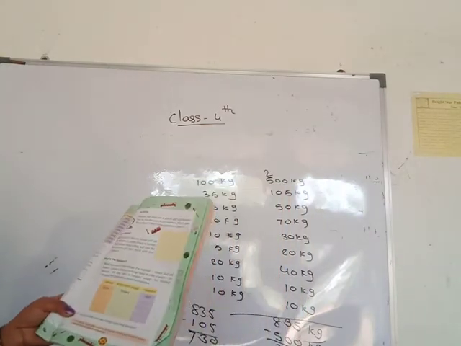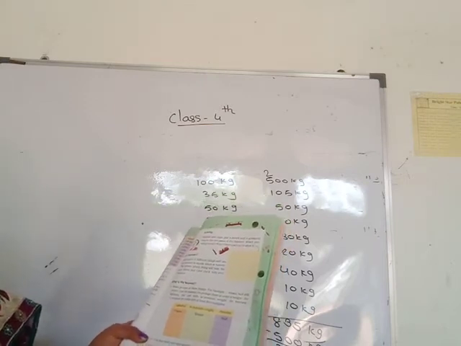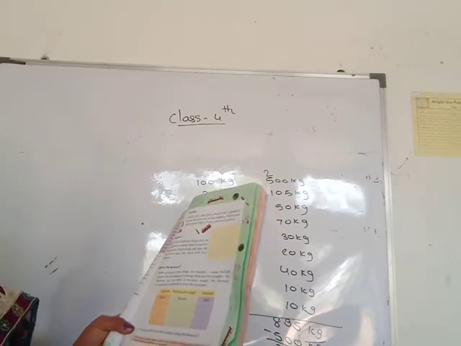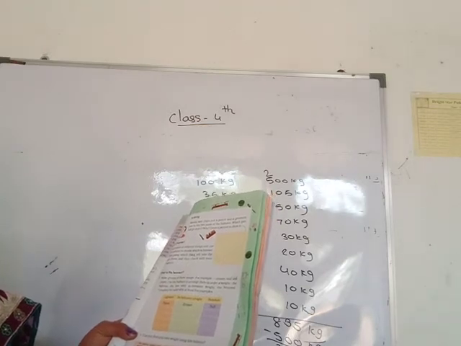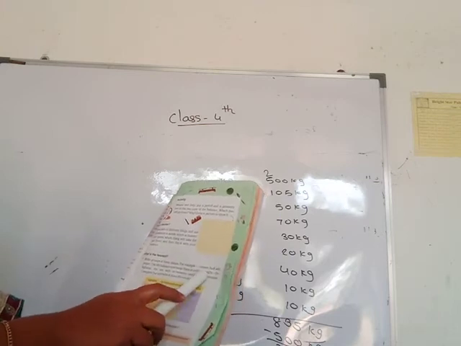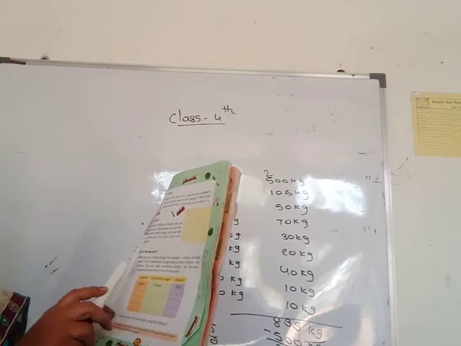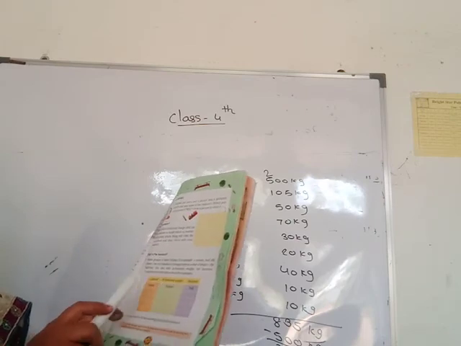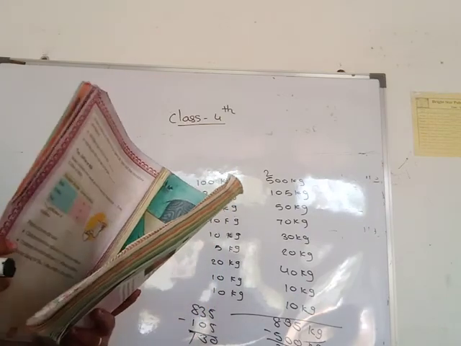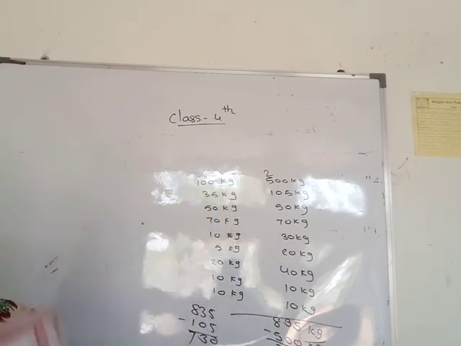For example, here an example is given: eraser, paper and one ball, and you make these three groups. Which one is lightest, which one is heaviest, and which one is in between the lightest and heaviest weight. Use the balance to arrange them in order of weight: the lightest one, the one with in-between weight, and the heaviest. You complete this table with at least 5 examples. You write 5 examples here, which one is lightest, which one is heaviest, and which one is in between. Then in homework you complete this.